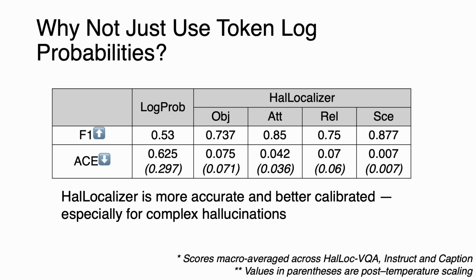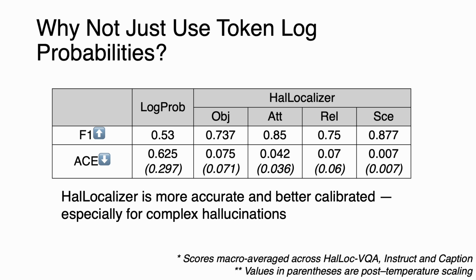Now, the fact that HalLocalizer outputs hallucination probabilities naturally raises a question. Why not just use existing token-level log probs? Our answer is they're not enough. While log probs may reflect uncertainty, they fail to identify specific hallucinations in subtle cases like attribute and relationship failures.